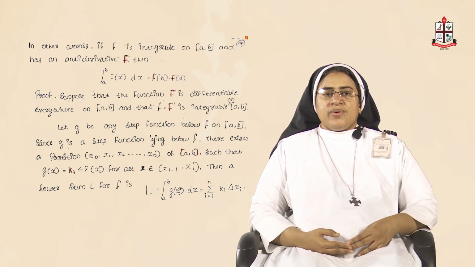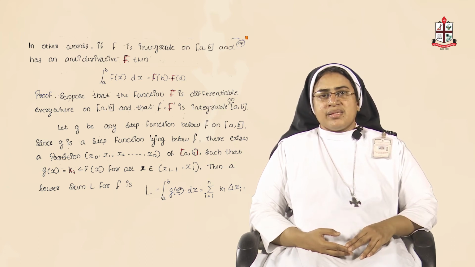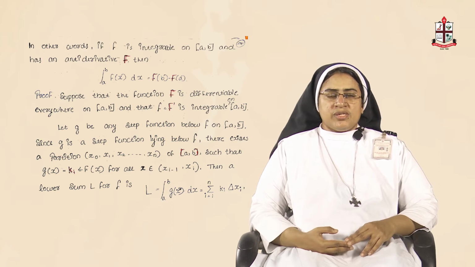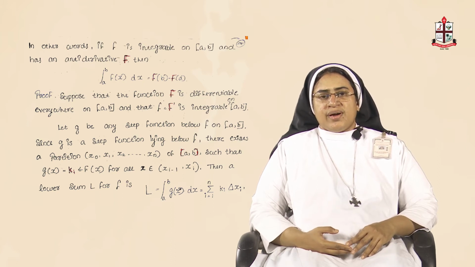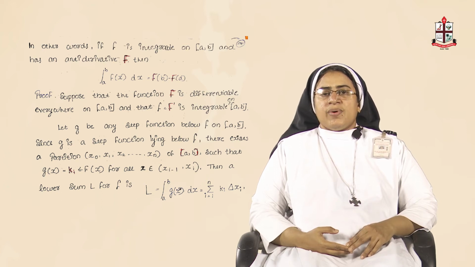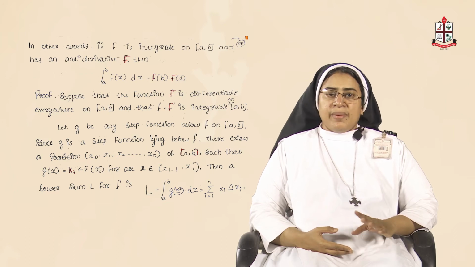Means you are partitioning the interval into small points. Just as in the previous cases, you can say that the lower sum for f, capital L, is equal to integral a to b of the function g of x dx, which is equal to sigma i equals 1 to n k i into delta xi, the summation value.